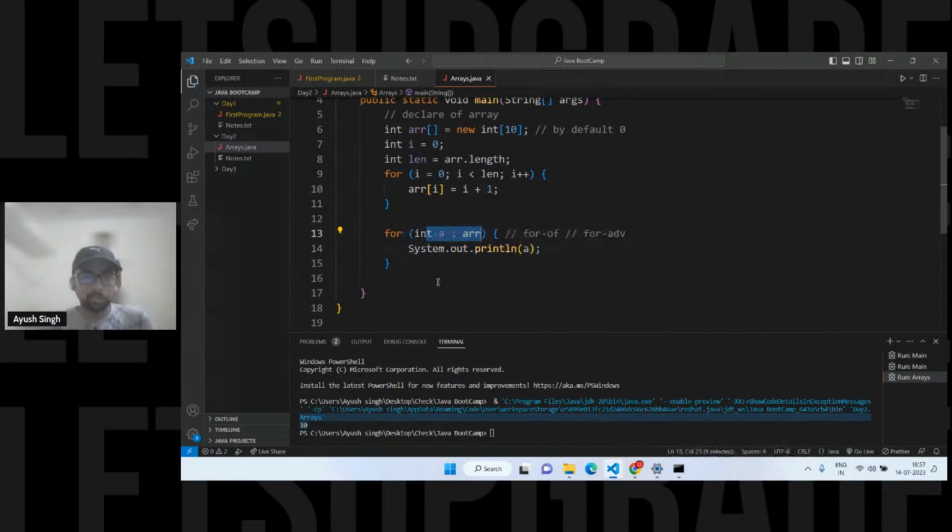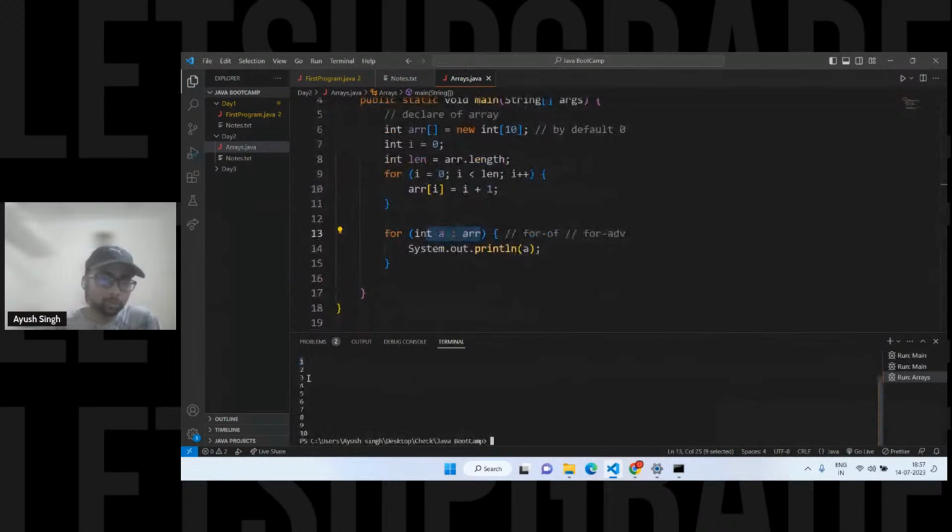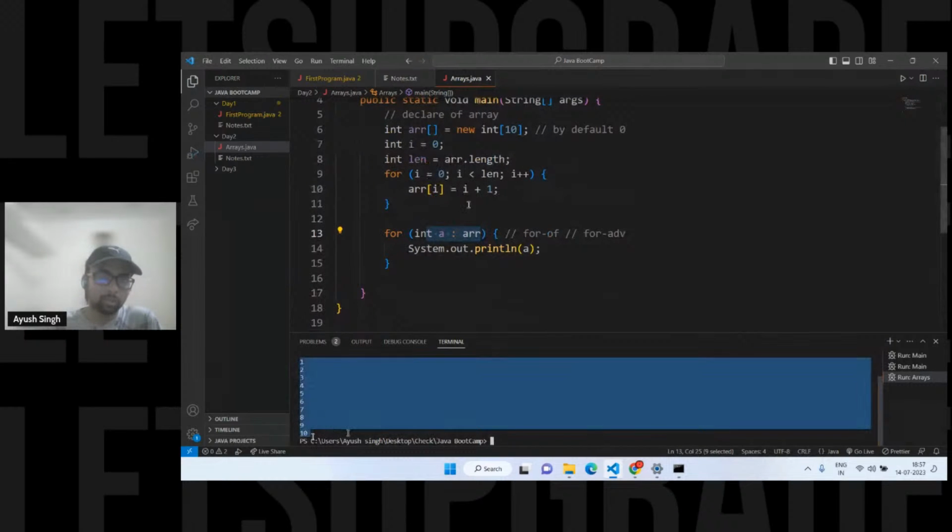Exactly. So if I just run this code again, let me clear the screen. If I just click on run, you'll see 1, 2, 3, 4, 5, 6, up to 10. Why are we getting from 1? Because I am storing i plus 1. So i will be 0. In the array at 0, I am going to place 1, right? Then again, array at index 1 will have 2, right? Like this. So you can relate to that. I'm storing 1 to 10.